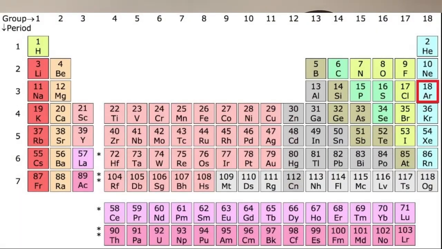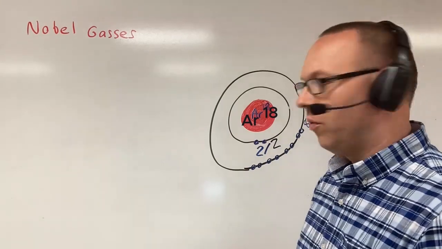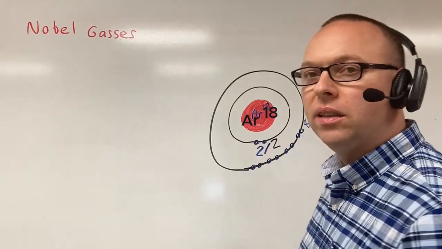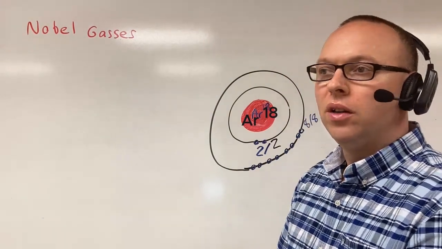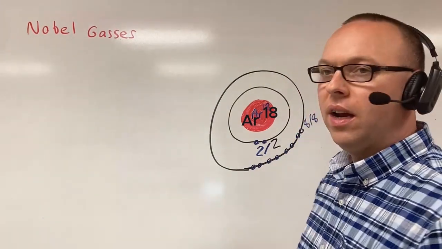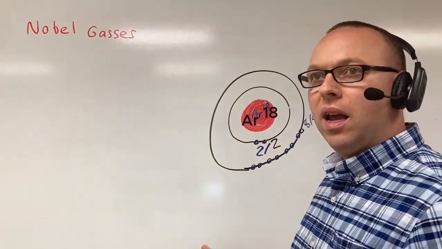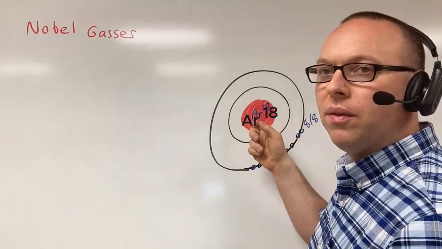make this happen. So the last noble gas that we're going to be dealing with is going to be argon. If you look at the periodic table of elements, you see it says argon 18. So we're going to do exactly what we did before. We can put 2 electrons in that first shell, totally full. But guess what? We got 16 electrons left over. So we go to our next shell, and that can only hold 8 electrons. And so we're going to cram this full of 8 electrons, and now this shell is full. But guess what? We got 10 accounted for, but we have a total of 18, so that means we have 8 left over.